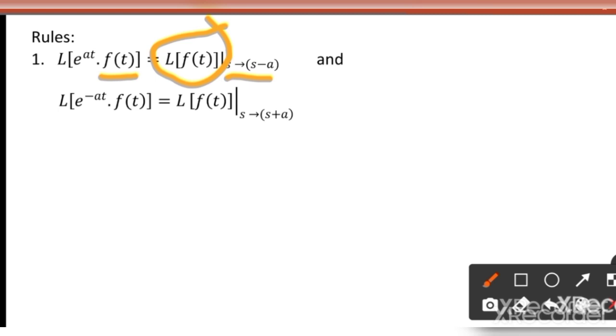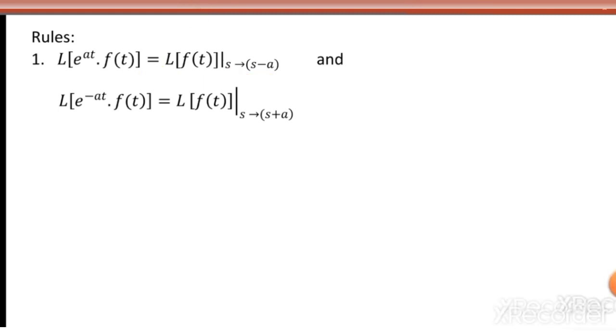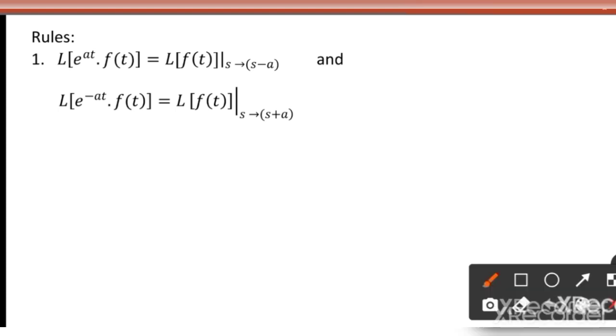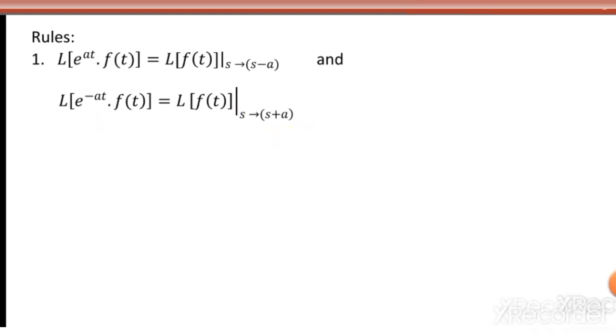by s minus a. So what about e power minus at into f of t then? So replace s by s minus of minus a. So I have to replace s by, identify here the coefficient of t is minus a, so s is replaced by s plus a. So this is very important, correct? So I can go for some problems, you can understand that better.